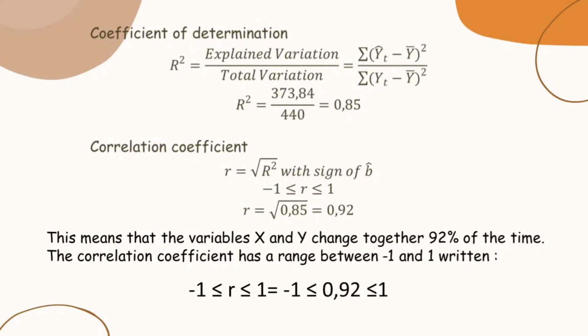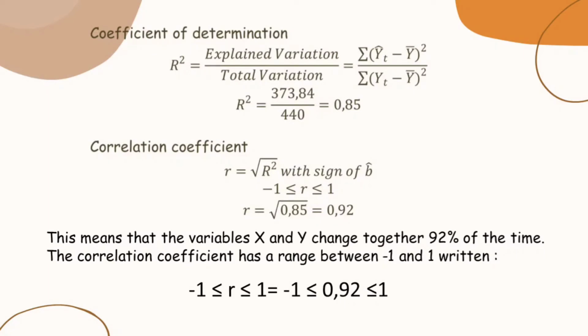Correlation coefficient. R is the square root of R squared. R is the square root of 0.85, which is 0.92.